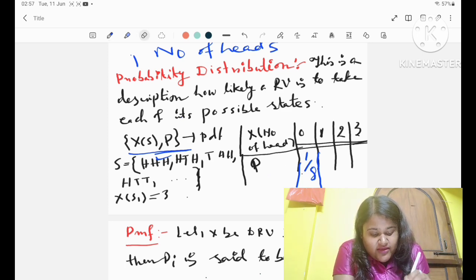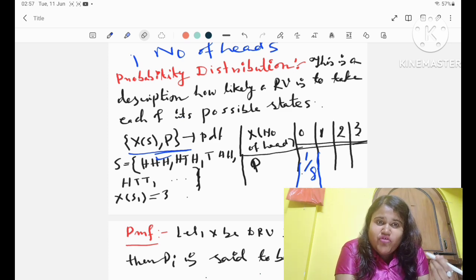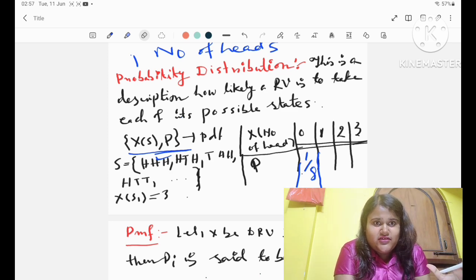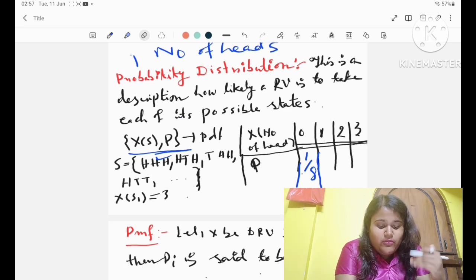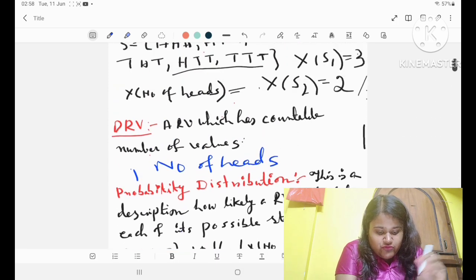X of s comma p. Here this is a description of how likely a random variable is to take each of its possible values. Here the random variable is X of s, and how likely it will take each value, that is the probability. So that is called the probability distribution. Again, there are 2 ways to describe a probability distribution. If it is discrete, then it will be the probability mass function, and if it is continuous, then it will be described by the probability density function. Before that, let me give you the example.